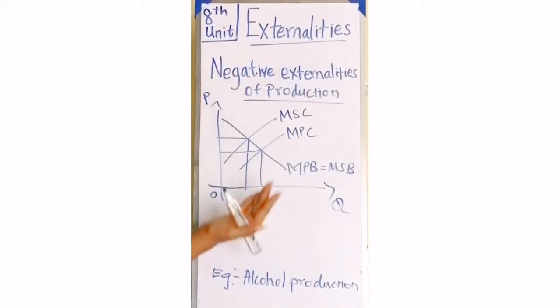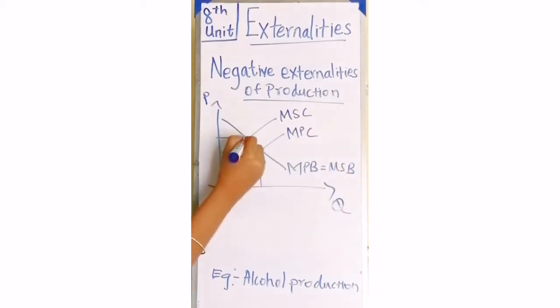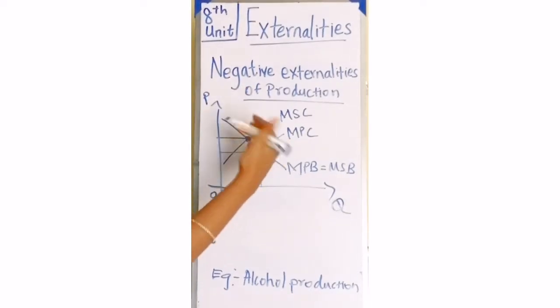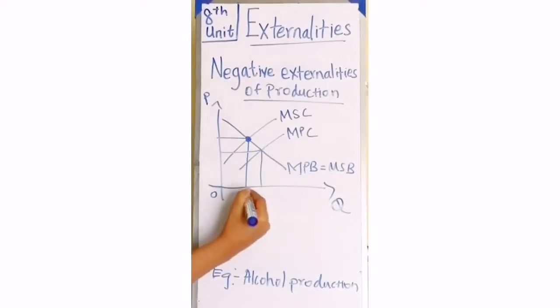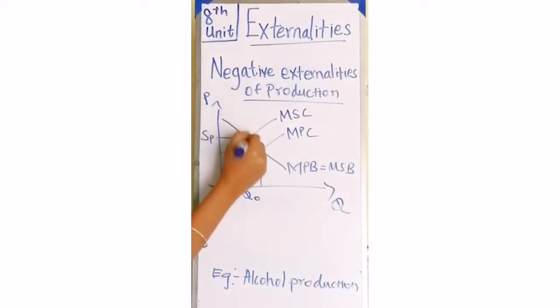As we said before, the point where MSC is equal to MSB is the socially optimum level, which is socially favorable, and at that point production should happen. So here Q naught is here and the social optimum price is here. This is where production should actually happen.